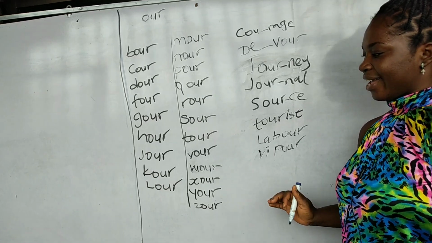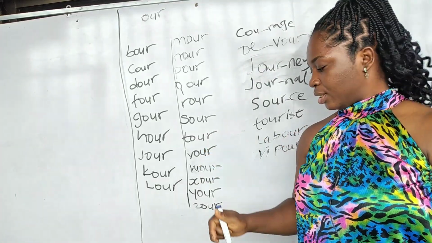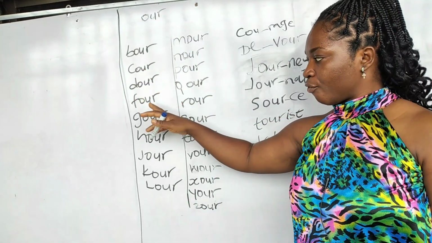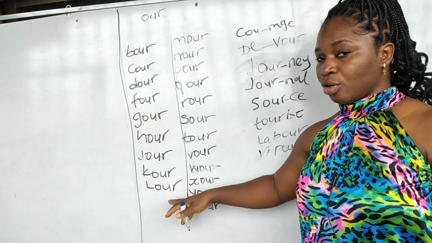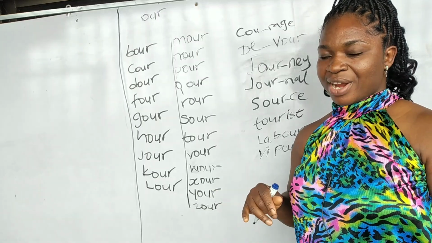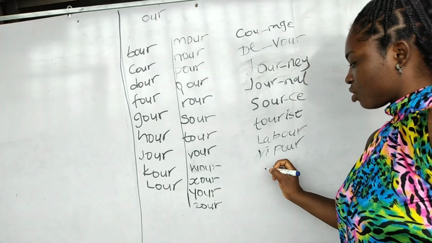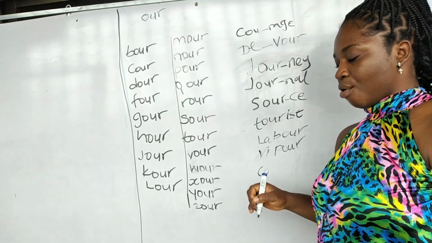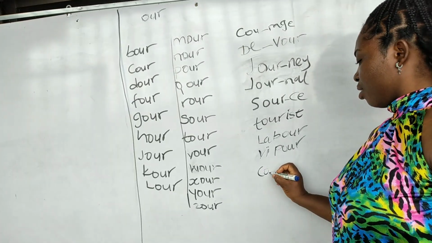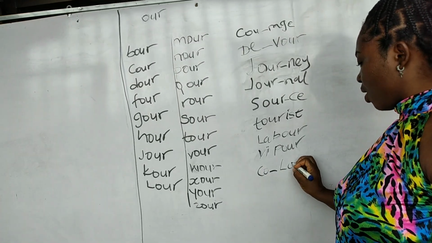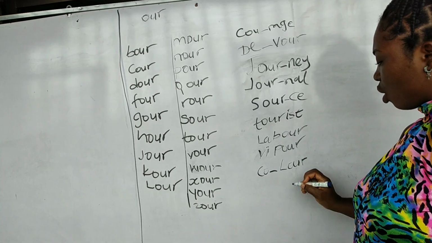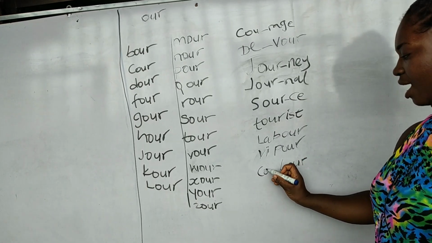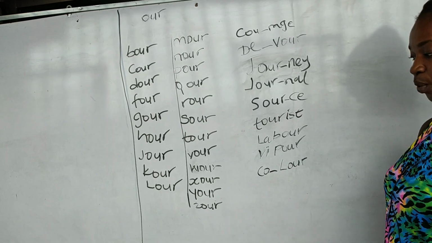Again, let's try color. The lor sound, we have lor. Remember, bo, ko, do, fo, go, ho, jo, color. Okay, so I want to write color. So I'm just gonna write my ko. Okay, ka, ke, ki, ko. Okay, this is ko. All right, and I add my lor. I have color put together. So this is color. Can you see how it is flowing?